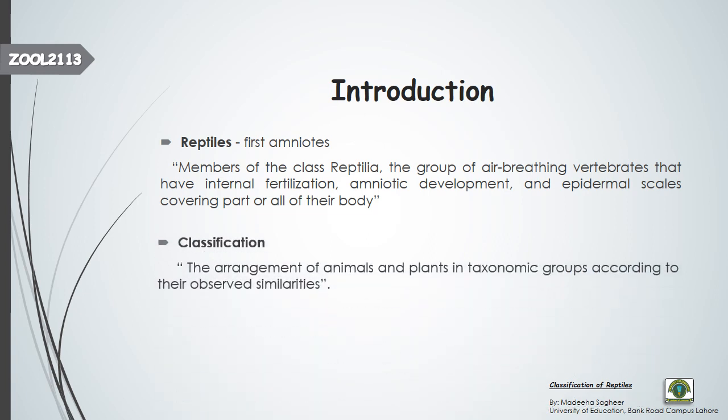Next comes the classification. So what is classification? If we generally talk about classification, we say that we organize things on the basis of their similarities or on the basis of their differences. If we want to talk about the biological definition of classification, then it is the arrangement of animals and plants into taxonomic groups according to their observed similarities.